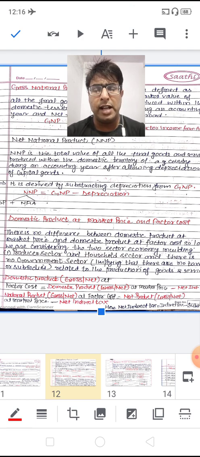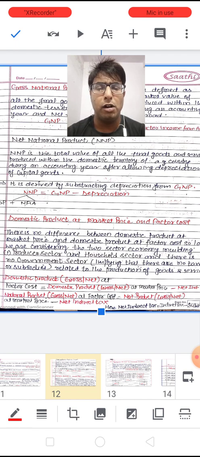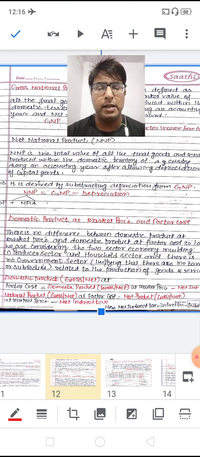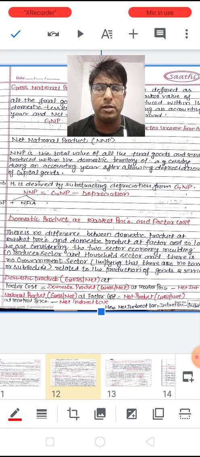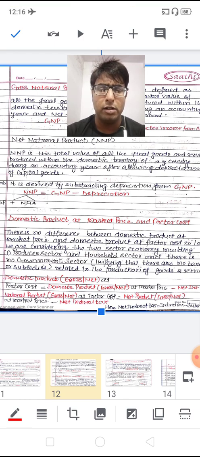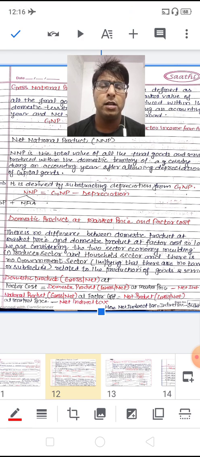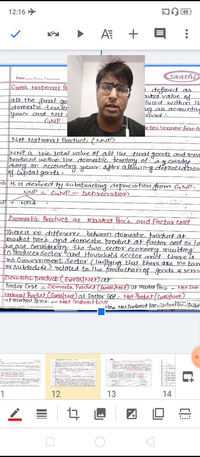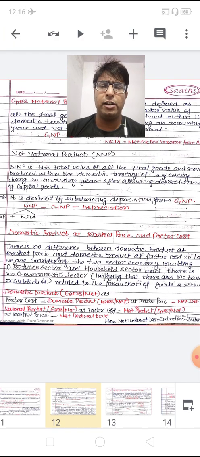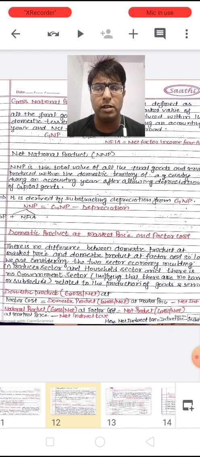And when we have to find the national product, that is gross or net at factor cost, it is always equal to the national product, gross or net at market price, minus net indirect tax. Here net indirect tax is equal to indirect tax minus subsidies. So I hope it is clear to you. It is not a big deal with this concept.